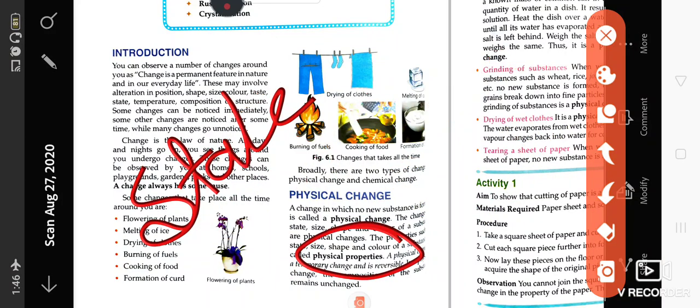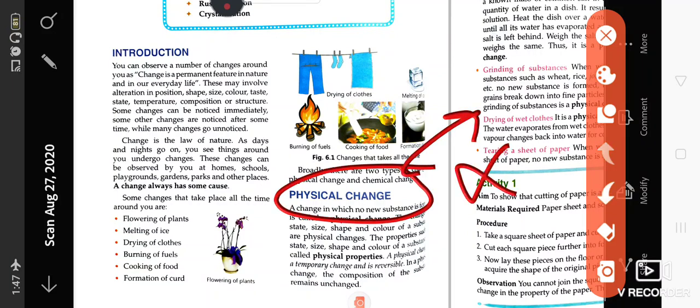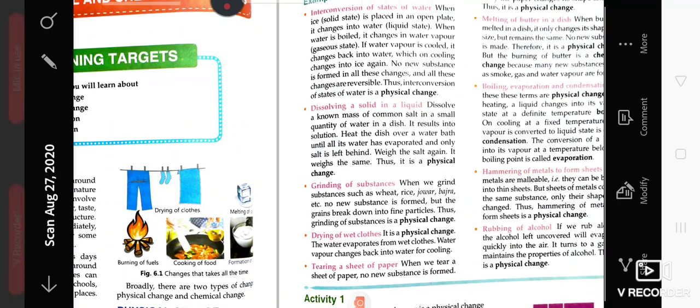If any change occurs in these things, then that change is known as physical change, and these are mostly reversible in nature. Why? Because in physical changes, no new substance is formed. That is why, if you want, you can reverse it into the original form.